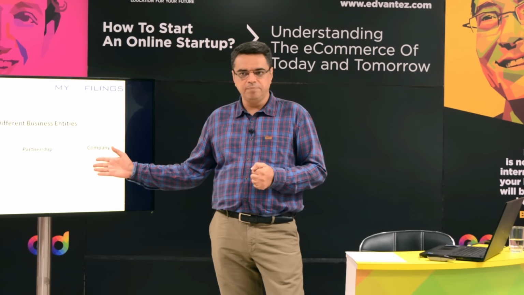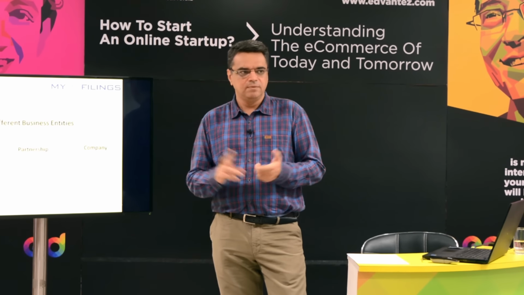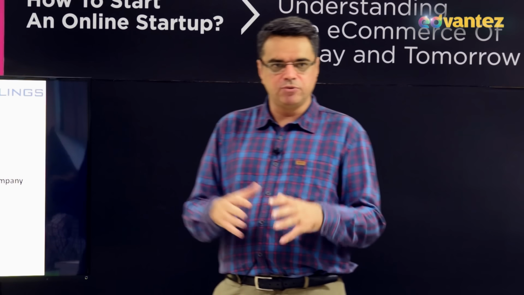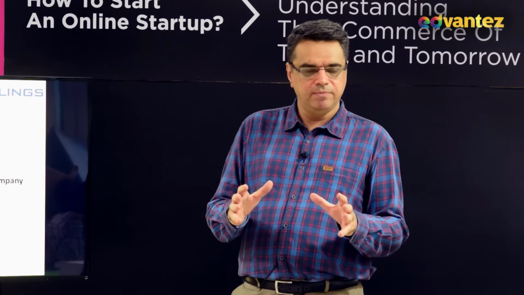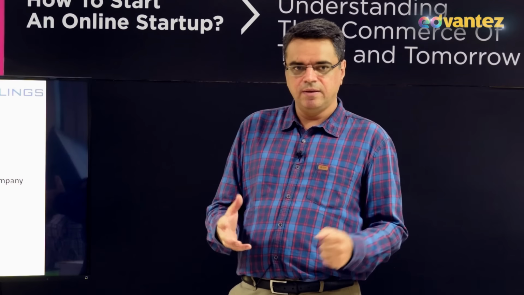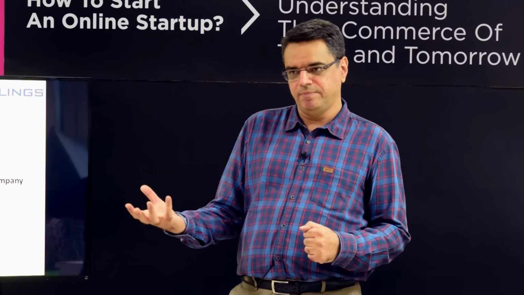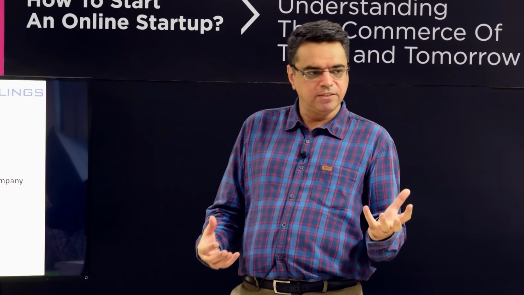The next one is partnership. When more than one person, two or maybe more than two, are doing business together, it is a partnership firm. Partnership again is of two types. You can say normal partnership firm, and after 2008 we have the limited liability partnership. So we are going to learn about the limited liability partnership and the partnership firm, both.